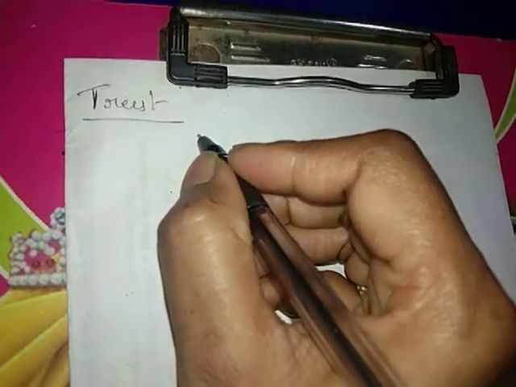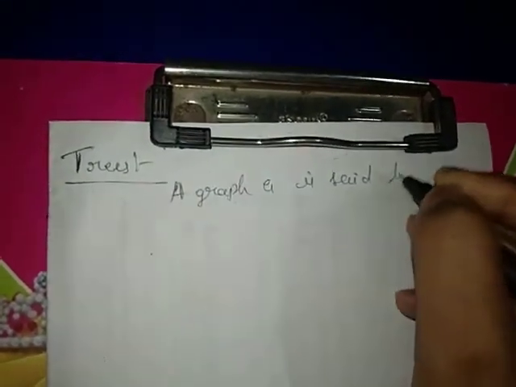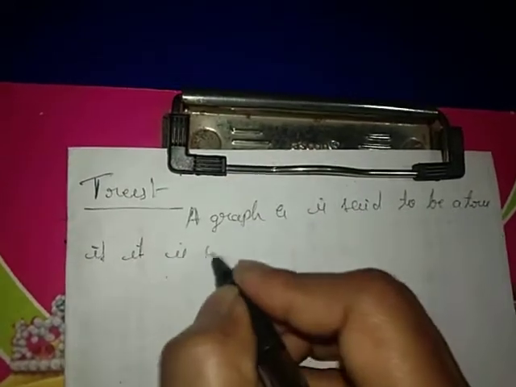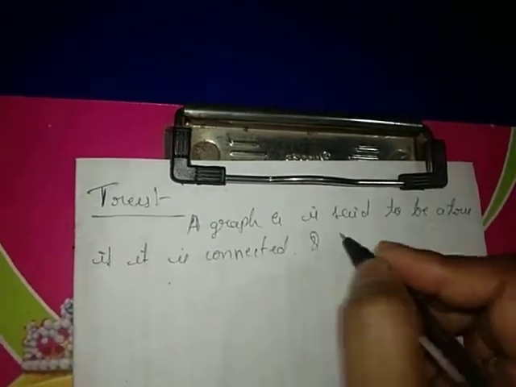The topic is tree. A graph G is said to be a tree if it is connected and has no cycles.